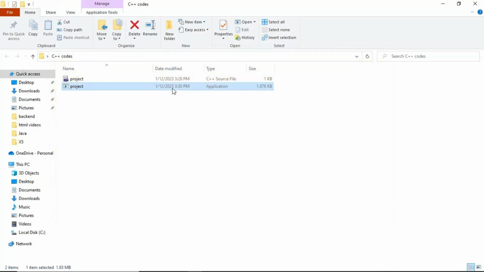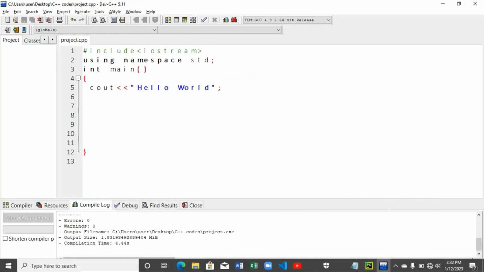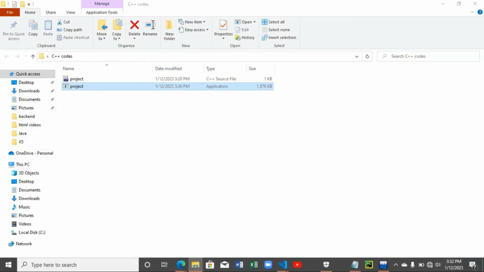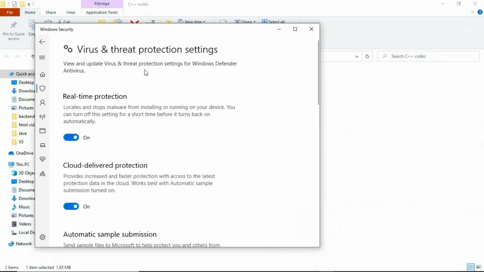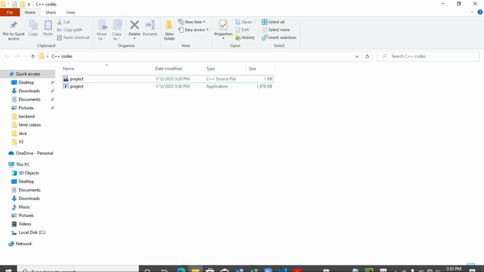If you run this application, the terminal opens briefly. Let me close down this terminal and go back to the folder. So this cpp was compiled to generate this application, which is the program we created to print out hello world.